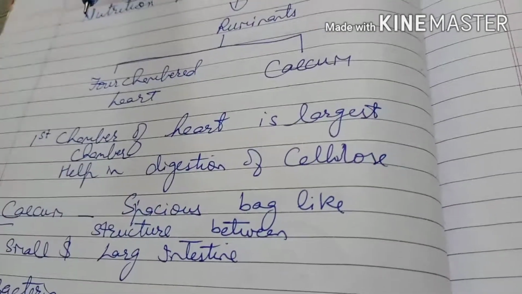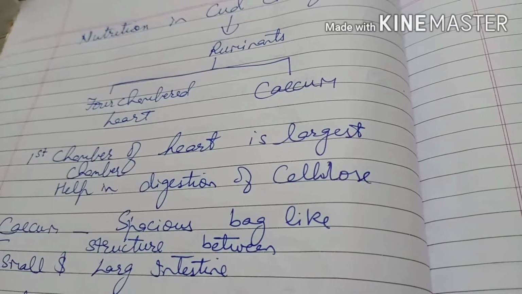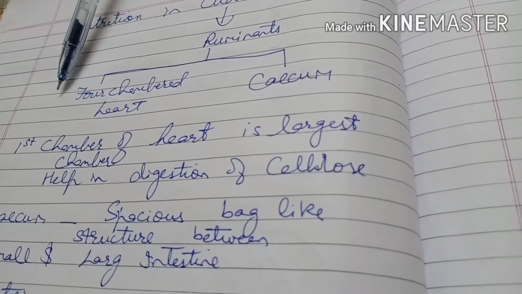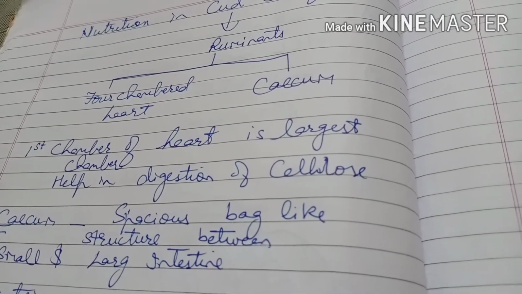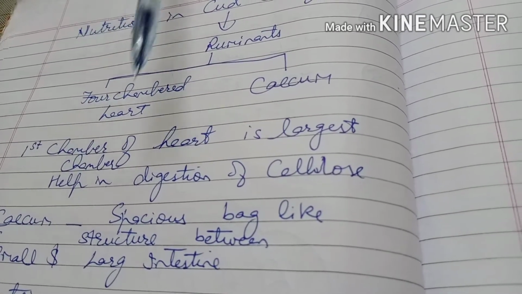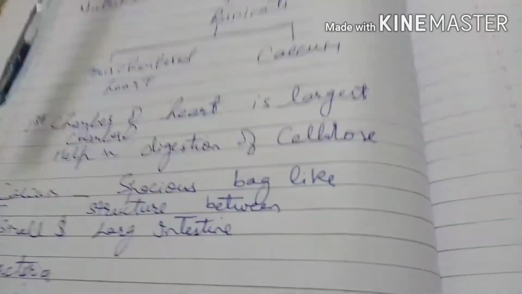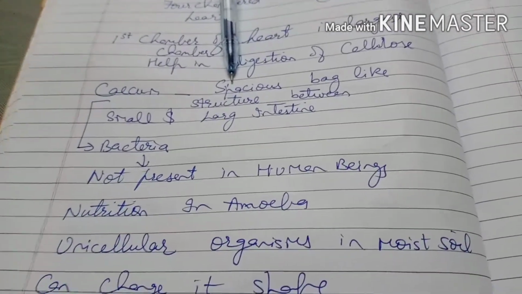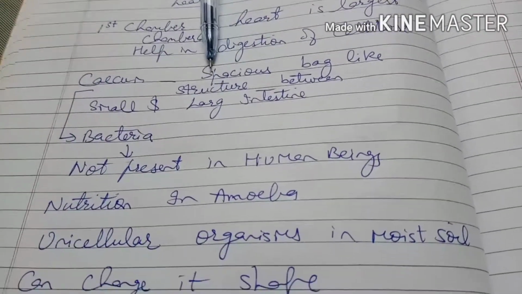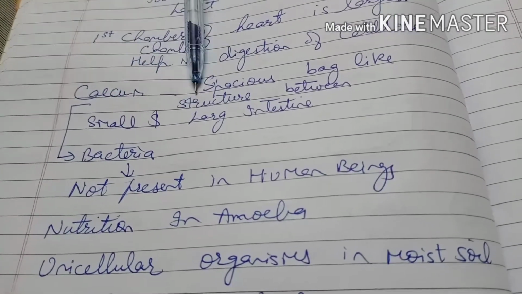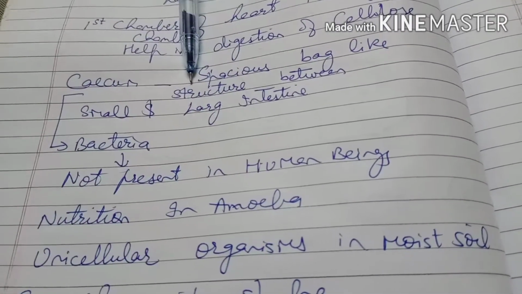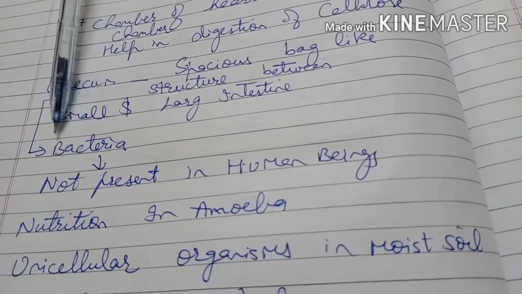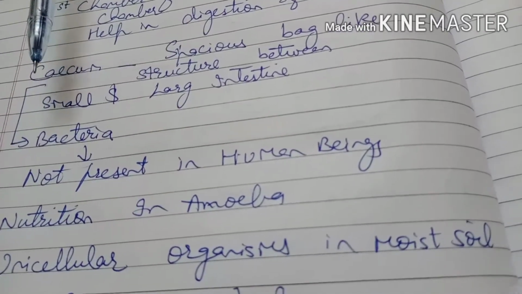The ruminants later bring the cud back to their mouth and chew it properly. This process is called rumination. In this, cellulose is broken down. Then ruminants also have a special bag-like structure between the small intestine and large intestine, which is called the caecum. The bacteria present in the caecum help in further digestion. So this is the location between small intestine and large intestine. Its shape is a bag-like structure, and bacteria help in the digestion of food.